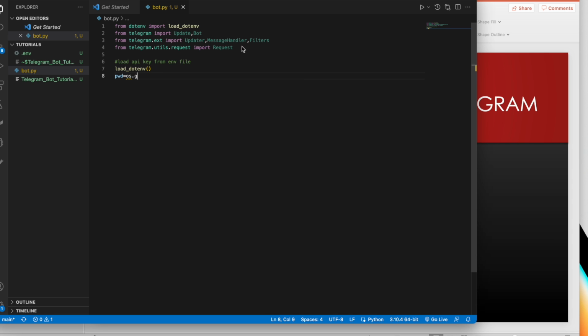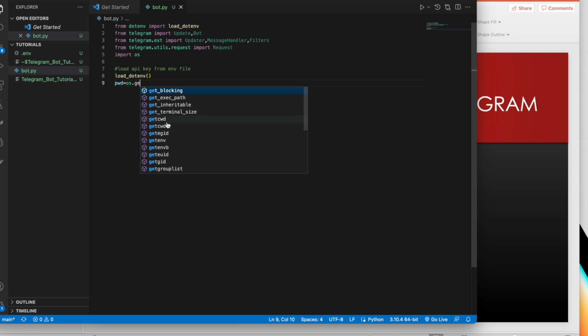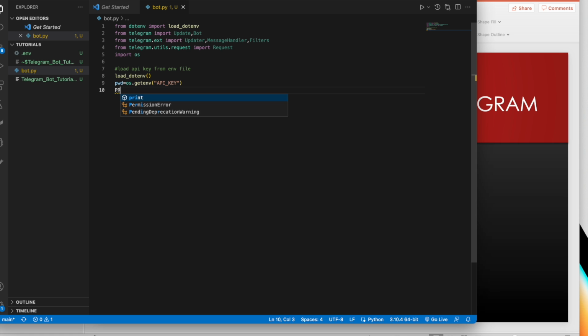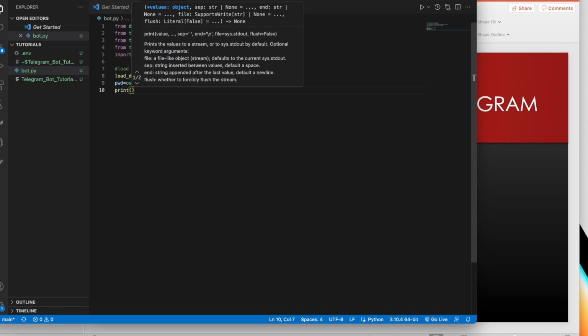So it should be os.getenv, so I need to import os. So I did not import os. Basically os.getenv, and inside that I have to write the header whatever I have in this file, so API_KEY, right? Just for the sake of simplicity, I'd like to show you guys my API key, but don't worry, after this tutorial I'll go ahead and destroy the API key as well, okay?